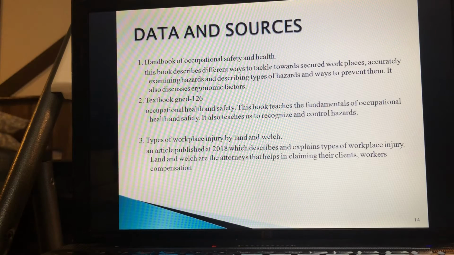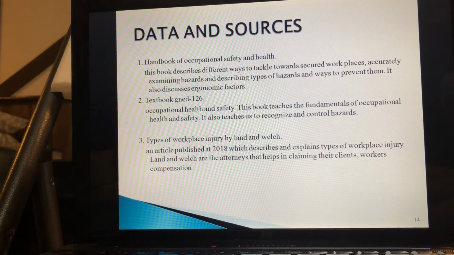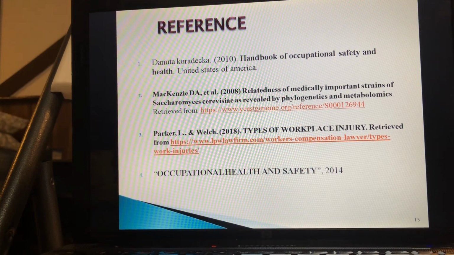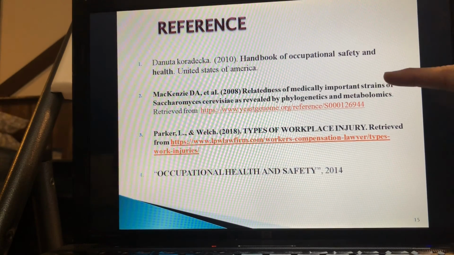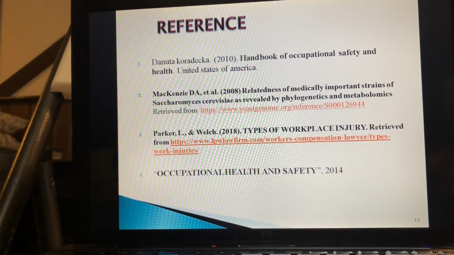Then I have this article. I don't have it here, but the article was published in 2018. It's called Types of Workplace Injury by Land and Welch. Actually, Land and Welch are attorneys. They are lawyers. This describes types of injury. They have published many articles, but this is the one that describes types of workplace injury, and they are the attorneys that help their clients, we are their clients, right, in claiming compensations. That's the reference. And for Danuta Koradeka Mackenzie, that's the one I took from the internet. That's the article, and that's the textbook.